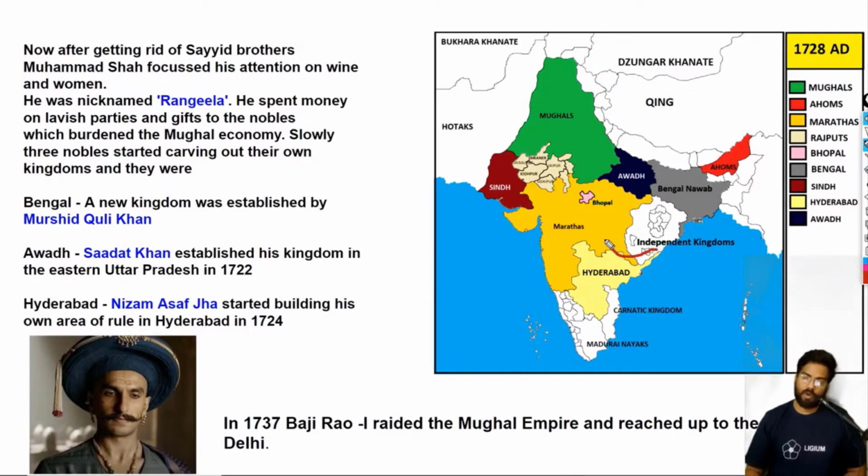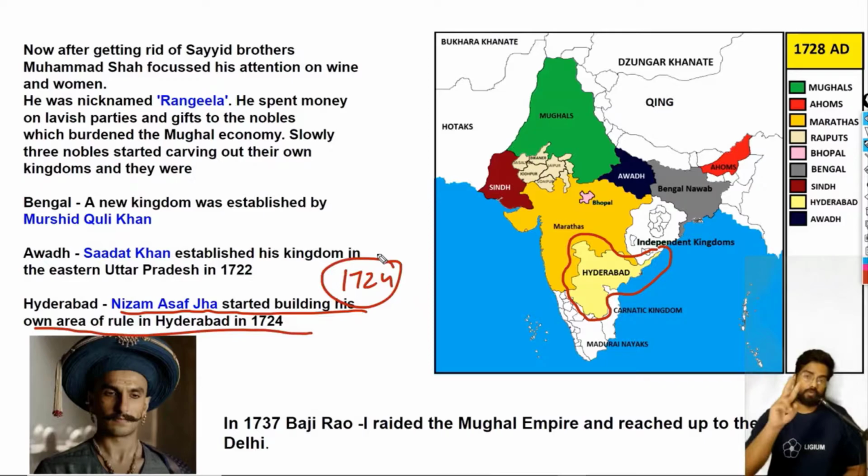So this was a small kingdom that was initially small and later grew to a big kingdom, that is Hyderabad. Nizam Asaf Jah started building his own area of rule in 1724. Now there are two more important rulers.